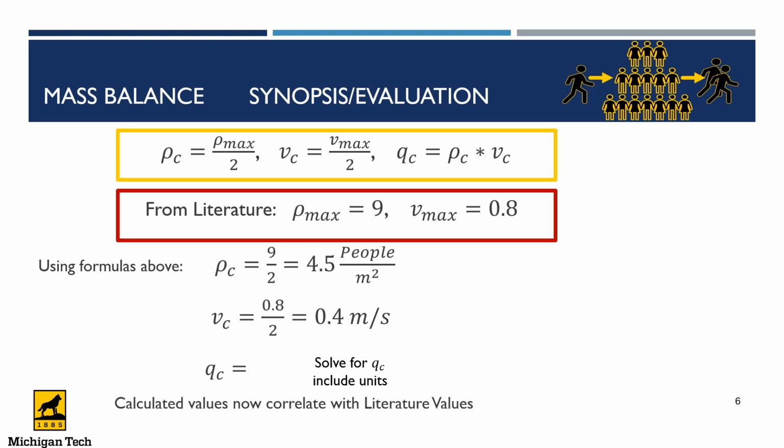Okay. With the formula, it will be 9 divided by 2, which is equal to 4.5 people per meter square. Then for the critical velocity, using the formula above, which is maximum velocity divided by 2, it will be 0.8 divided by 2, which gives us 0.4 meter per second. Then using the formula above, critical flow rate is equal to critical density times critical velocity. Work with your neighbor, calculate the critical flow rate, and include the units. 5 seconds.